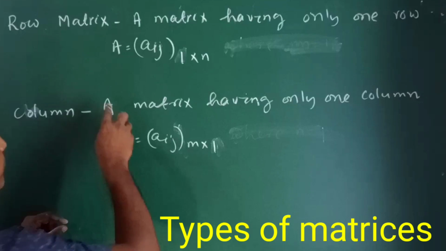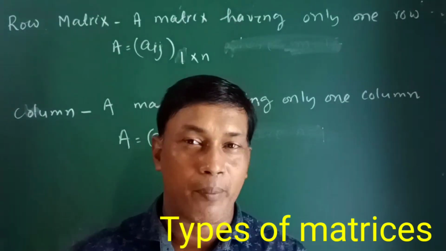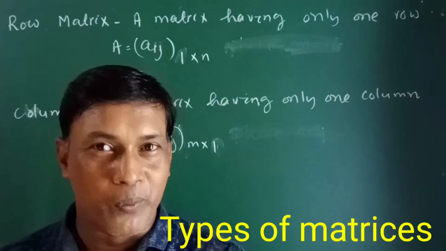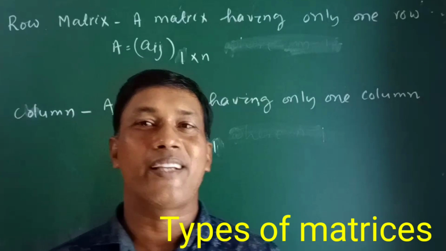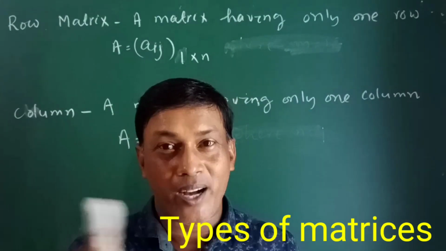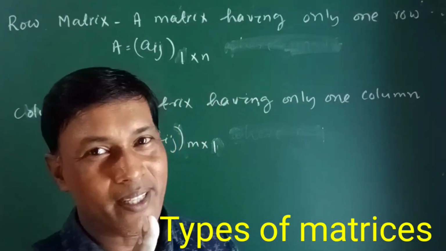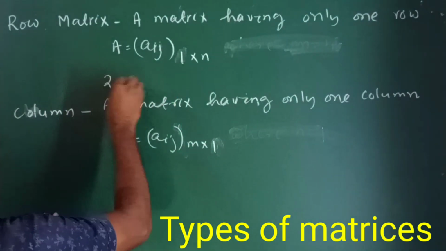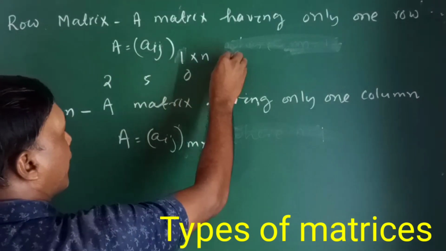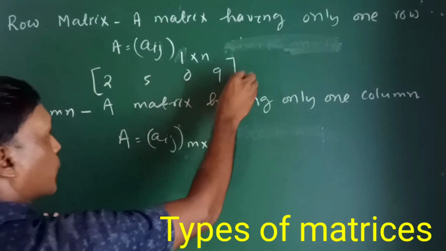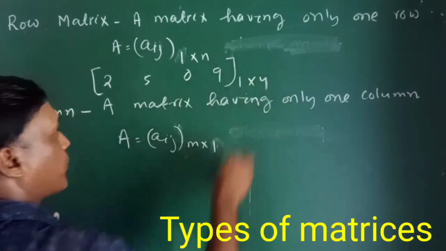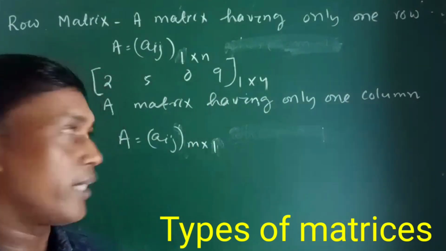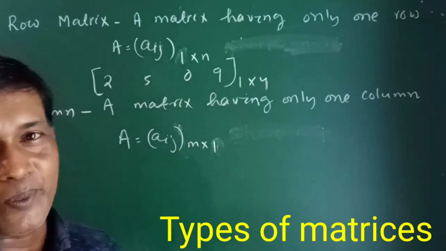Now the example, look at here. The very first example, I have already said the ranks of three friends x, y, z were 1, 4, 3. There 1, 4, 3 is arranged in a row. Only one row was there, so that was a row matrix. So row matrix means only one row. Look at here, 2, 5, 0, 9. I write a matrix here, one row but 4 columns. So this is a matrix of order 1 cross 4. This matrix has only one row, एक ही row है. So this is known as a row matrix.